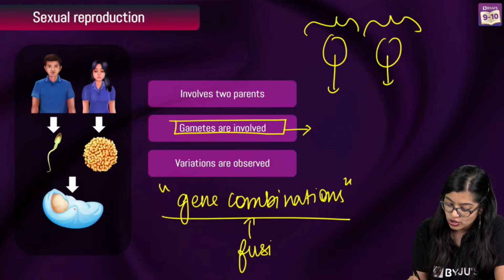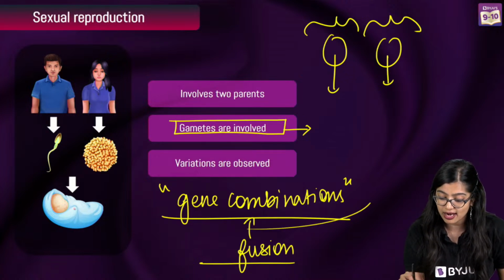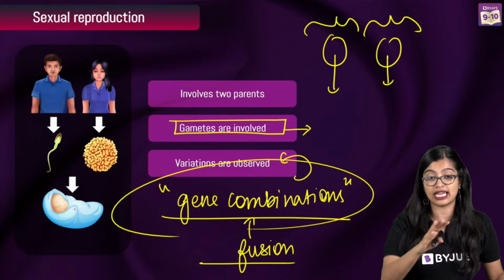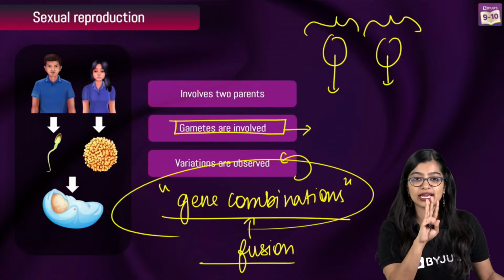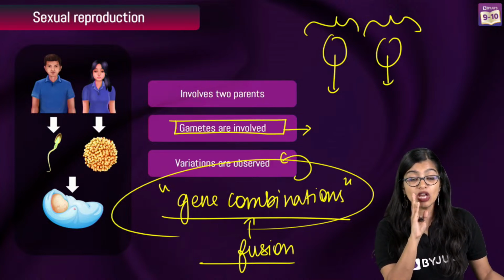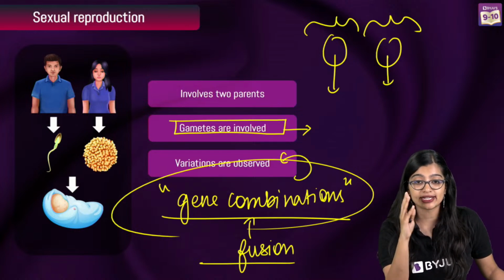So when the male and female gametes fuse, we observe that there are some gene combinations, and as a result, they result in variation. So are we clear with this? Are we clear as to why we are getting variation? Progeny is nothing but offspring, baby, right? What is mitosis and meiosis?